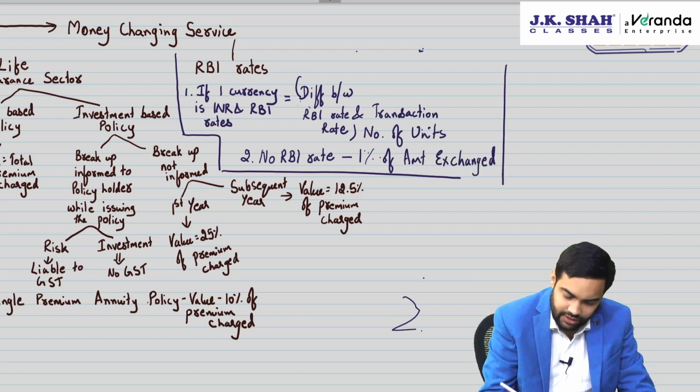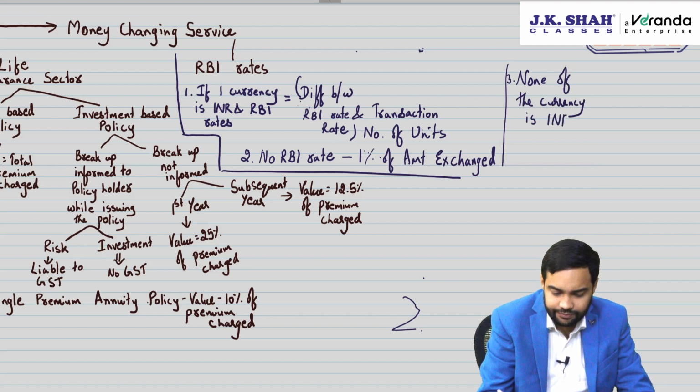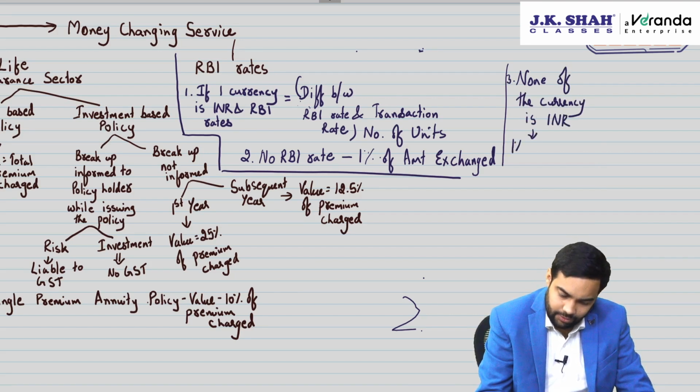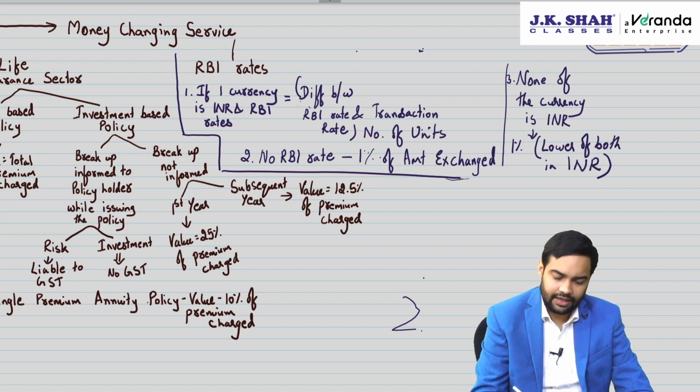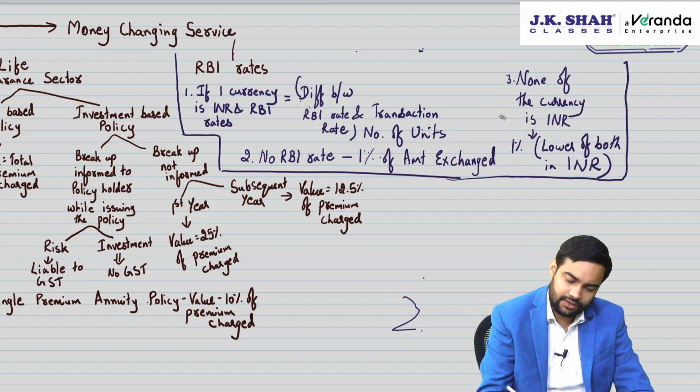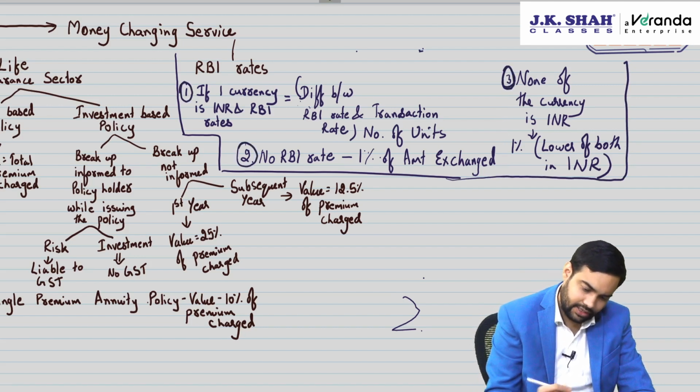And if none of the currencies is INR, then 1% in lower of the both in INR. So basically we are using 1%, but we'll use lower of both the currencies in INR and lower amount will be used. So these are the three methods which are there in RBI rate.